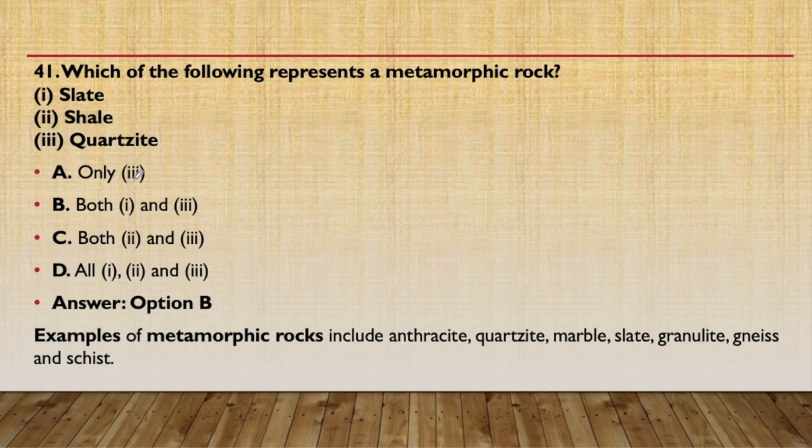Always remember these names because these are asked in examination directly, that any rock is given and they ask which kind of rock it is, either metamorphic, sedimentary or igneous. So always remember these names: anthracite, quartzite, marble, slate, granulite, gneiss and schist.